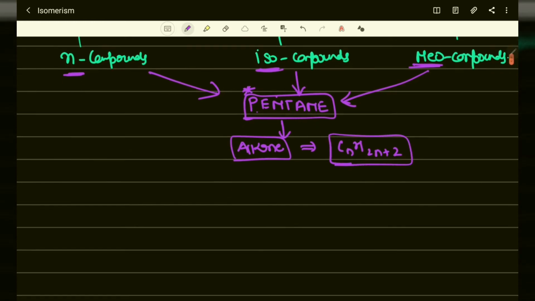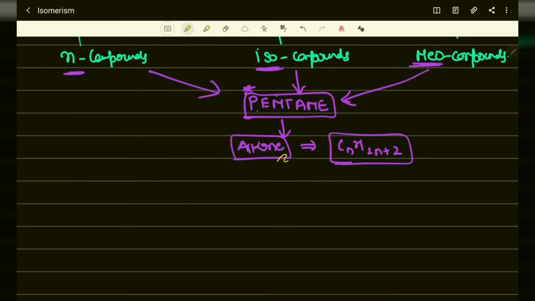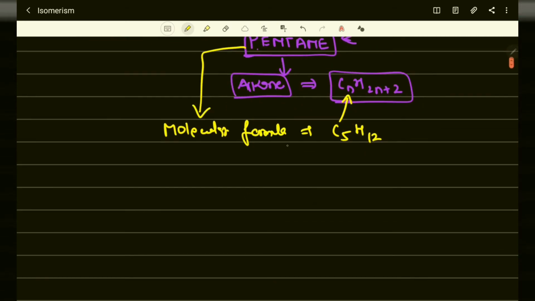So what is the molecular formula? C5. On putting the value 5, we get C5H12, and we will draw the structure for C5H12.